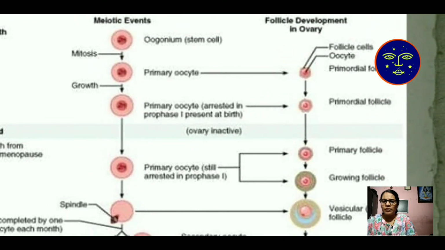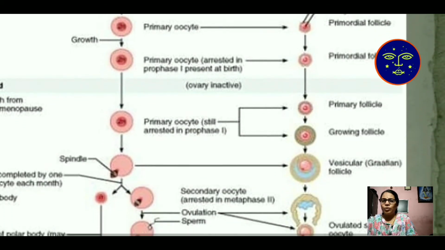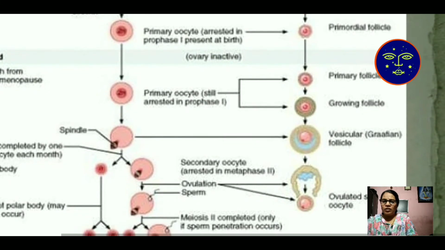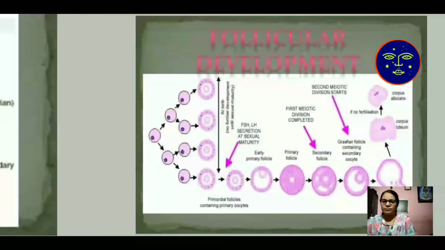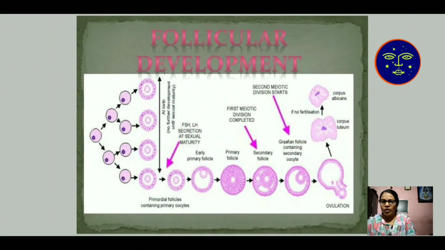Follicular development: primordial follicle, primary follicle, then growing follicle. After all the growth is completed, ovulation of the secondary oocyte takes place. This is the follicular development structure.